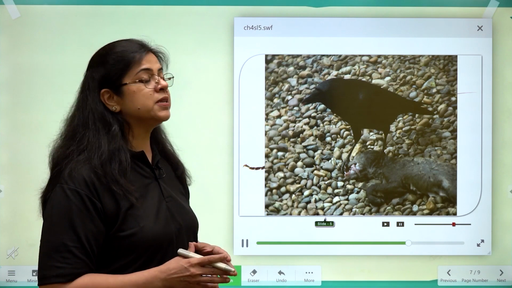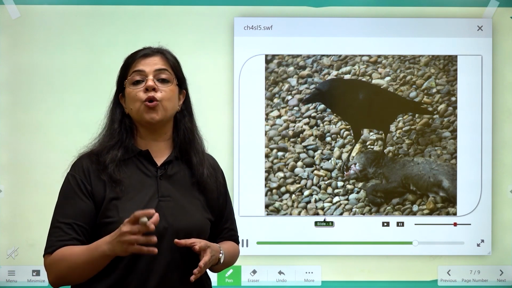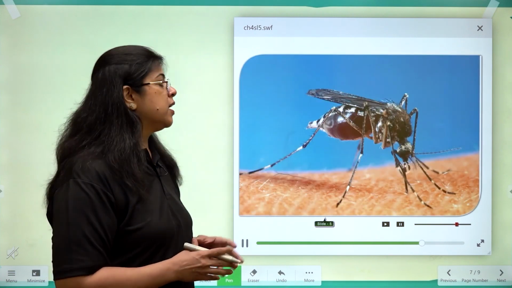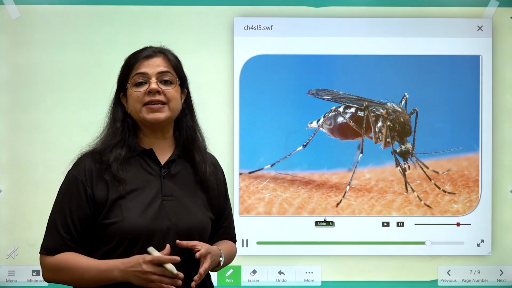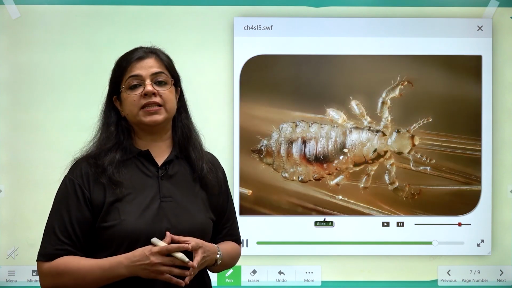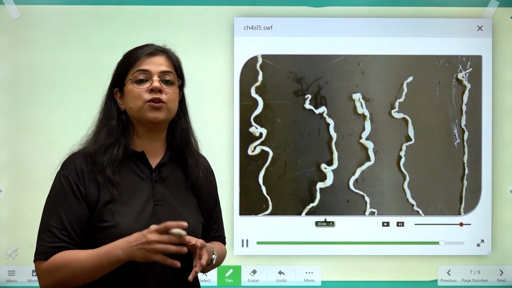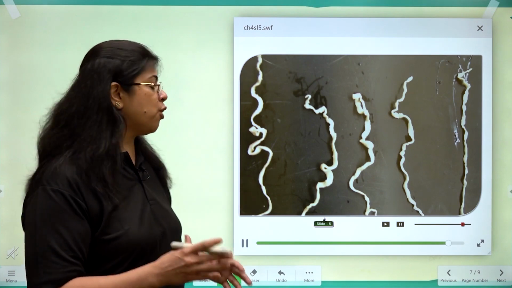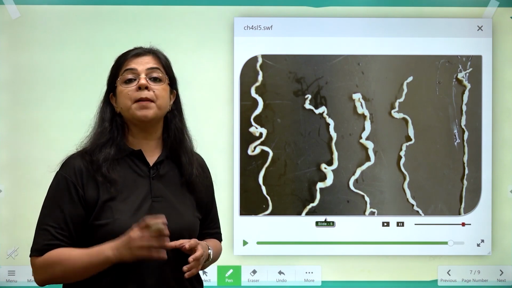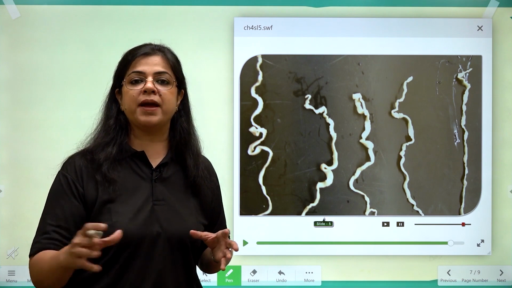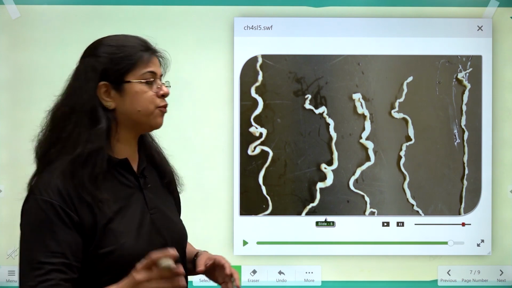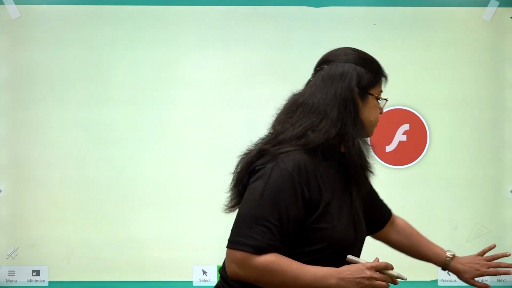Coming next to animals like crow. Crow is also a scavenger. Mosquitoes, lice and tapeworms, these are animals that feed on other animals for food. These are all parasites because they depend on a host organism for their food.